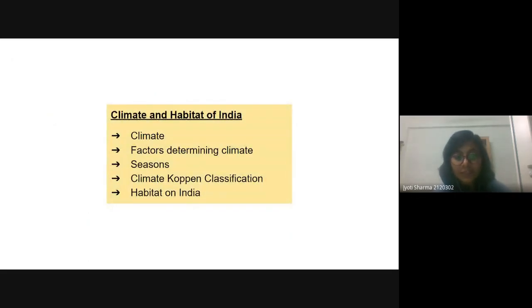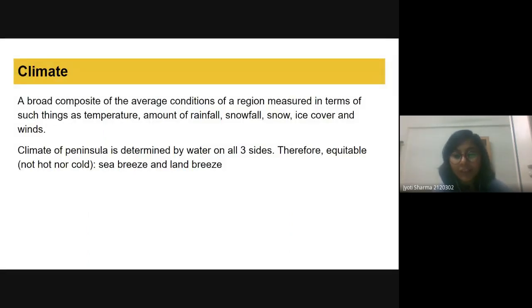So these were the 6 different physiographic regions in India. So let's talk about the climate and habitat of India. The climate definition says that it is a broad composite of the average condition of a region, measured in terms of such things as temperature, amount of rainfall, snowfall, ice cover, and winds.